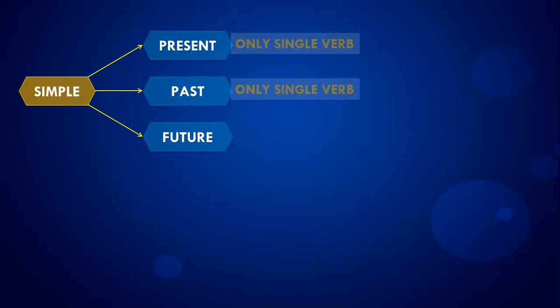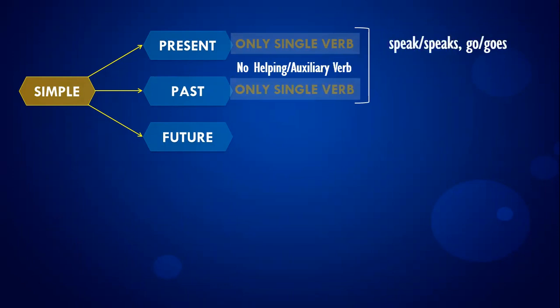Whenever we have only a single verb in the sentence, we do not have the helping verb. That means they are always known as the main verbs. That is, in that particular case, we can use the singular and the plural, that is speak and speaks respectively, go and goes respectively in the present tense, while spoke and went in the past tense.